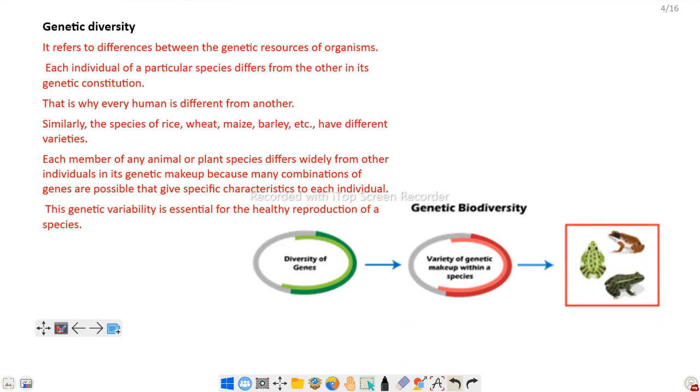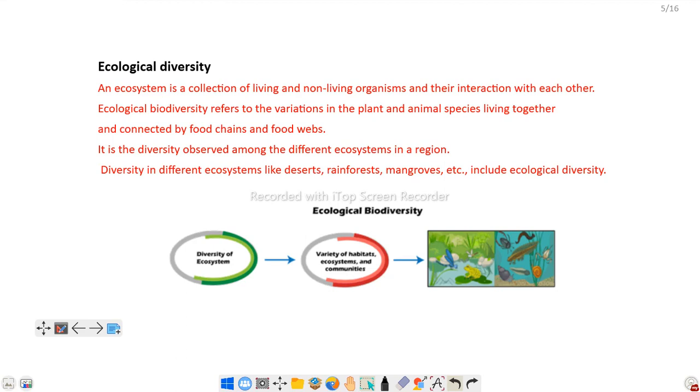And genetic diversity is essential for healthy reproduction of a species. Next is ecological diversity. An ecosystem is a collection of living and non-living organisms and their interaction with each other. Ecological biodiversity refers to the variation in the plant and animal species living together and connected by food chain and food web.